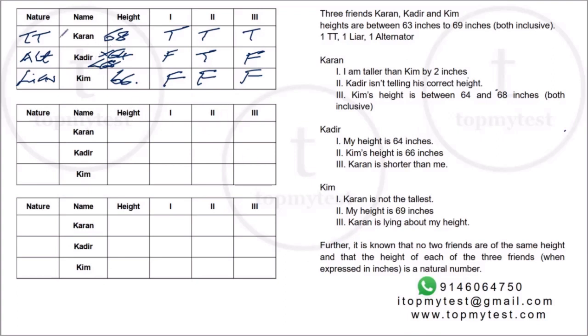Now, we have seen Karan being a truth teller, Kadir being a truth teller was out. So the third scenario will be when Kim is a truth teller. Now, if Kim is a truth teller, all his three statements should be true. So Karan is not the tallest should be true. My height is 69 inches, which is consistent. If you are 69 inches, you have to be the tallest. So 1 and 2 are consistent with each other. So Kim's height is 69.